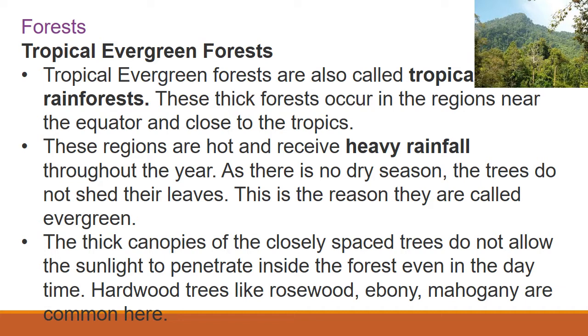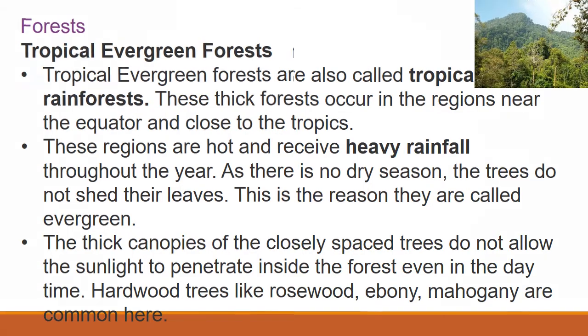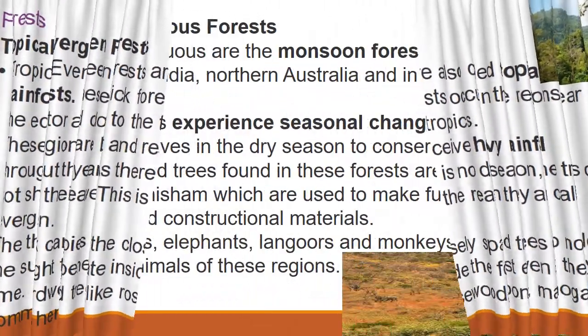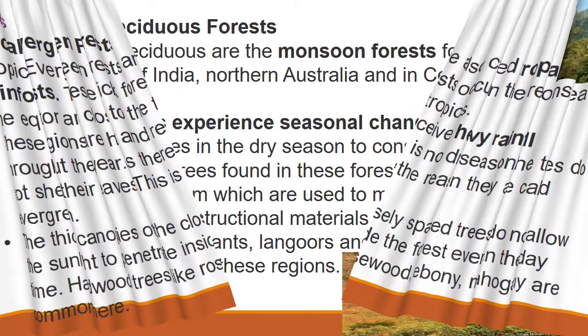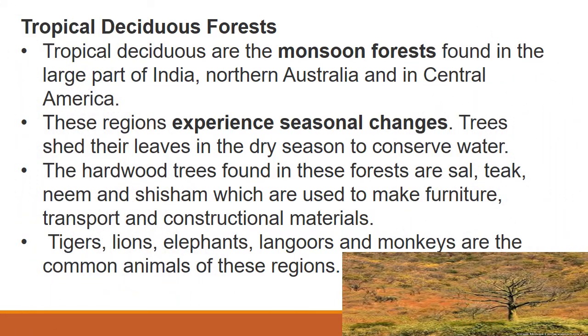Okay, so here we can find hardwood trees like rosewood, ebony, mahogany. Okay, next, tropical deciduous forest. So this type of forest is also called monsoon forest. Monsoon forest. Okay, this we can find in large parts of India, northern Australia and in Central America.